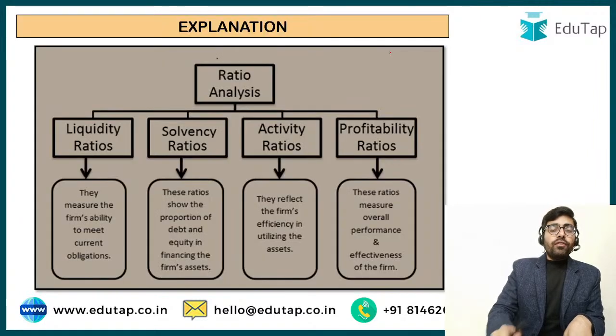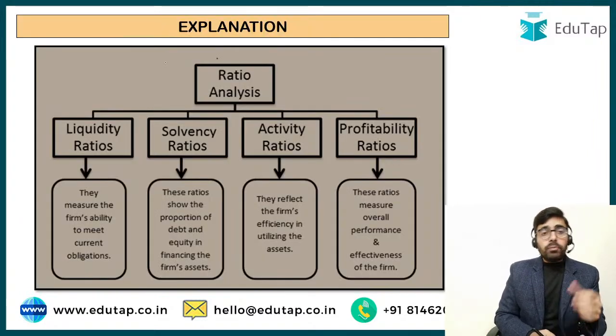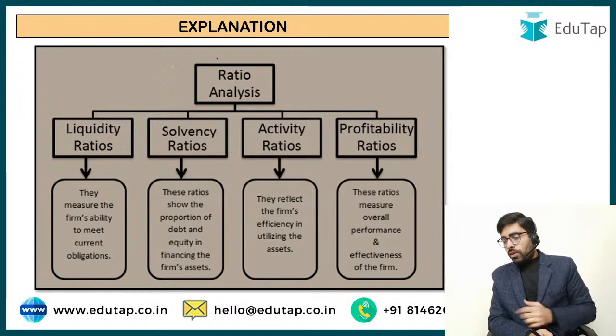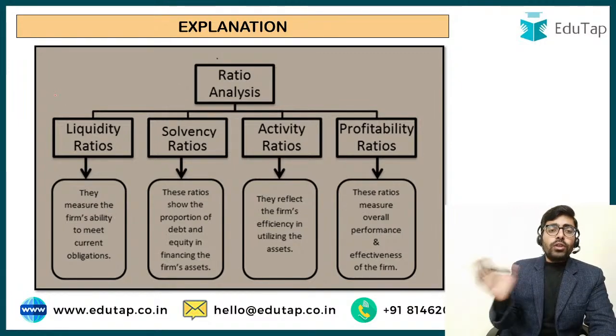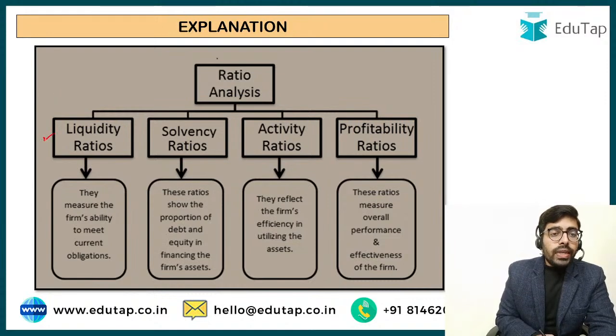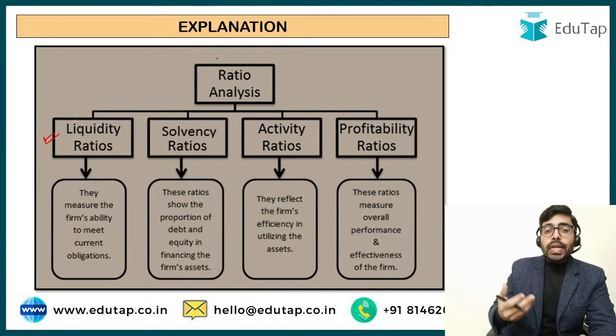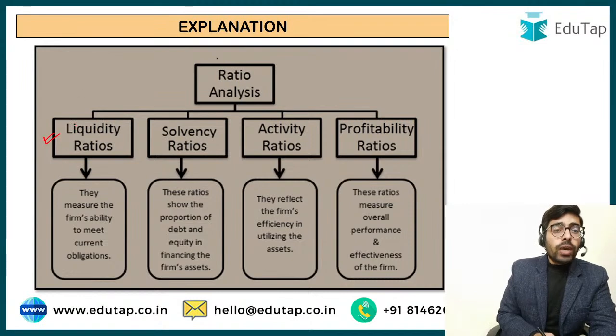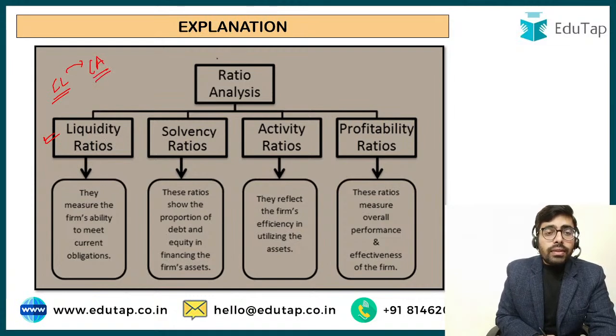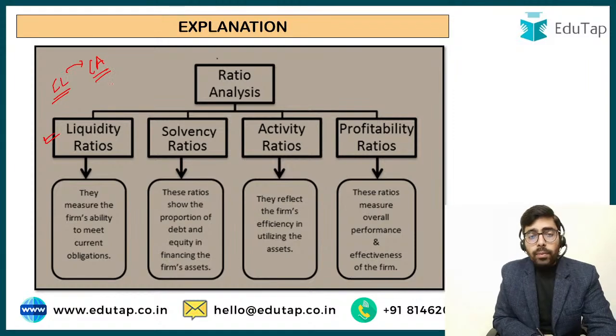So here are all the different types of ratios. If you want, I can briefly tell you about these. Okay, let me just quickly tell you about these. So broadly we classify our ratios into four. We have liquidity ratios. So these liquidity ratios are basically concerned with the ability of the company to meet its current short-term obligations. Okay, so the current short-term obligations are basically current liabilities, and you have to meet these current liabilities from your current assets. So they are basically concerned with your current assets and current liabilities.